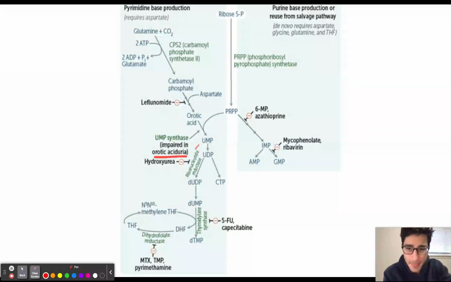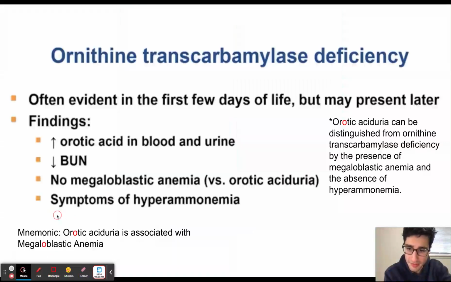Why? Because when we have a deficiency in UMP synthase, then we're not going to be able to produce pyrimidines. And remember that nucleotides are needed in order for red blood cells to function appropriately. With the ornithine transcarbamylase deficiency, we're still going to be able to go through pyrimidine synthesis and we'll still be able to generate pyrimidines to help red blood cells function appropriately. So that's the two big differences between these two disorders.